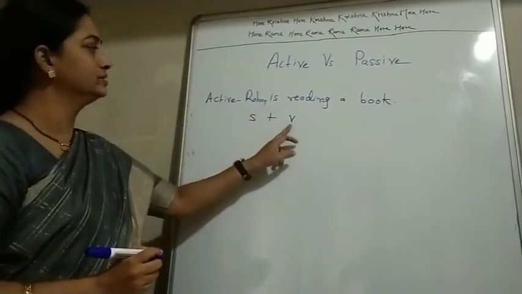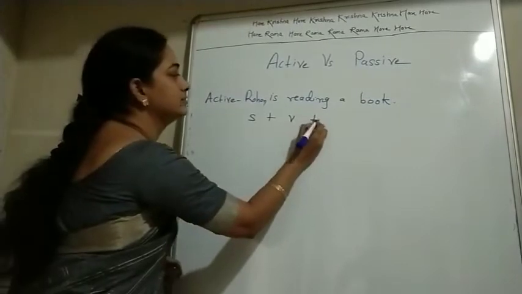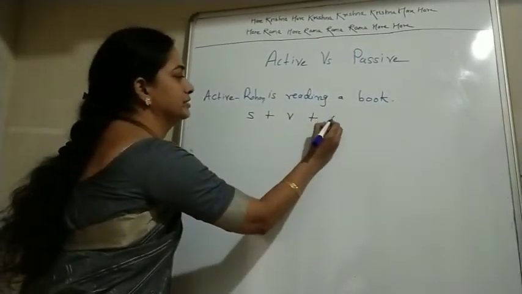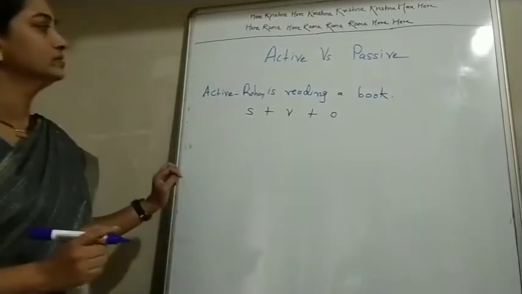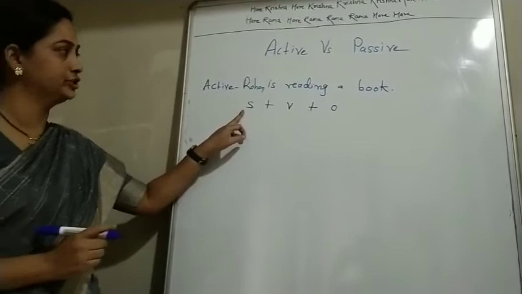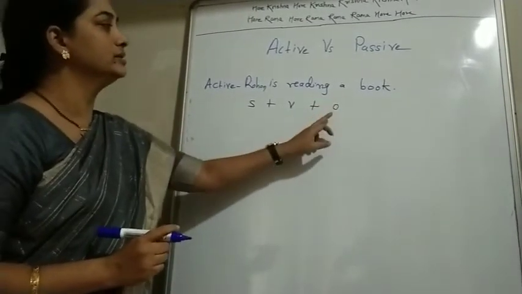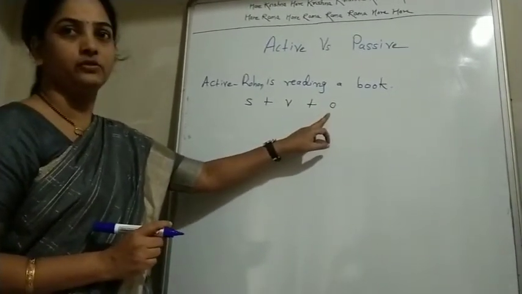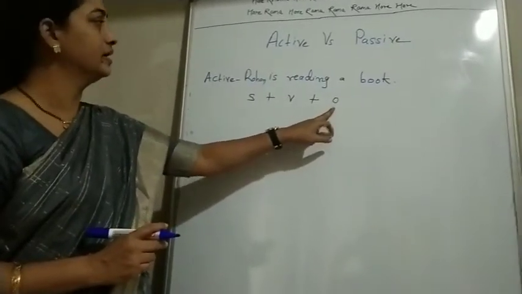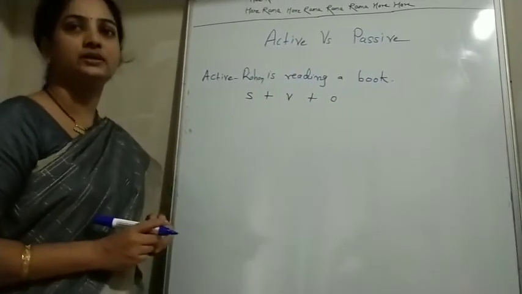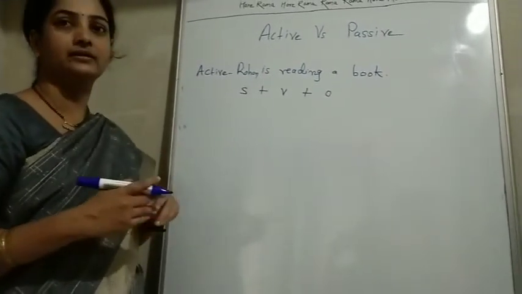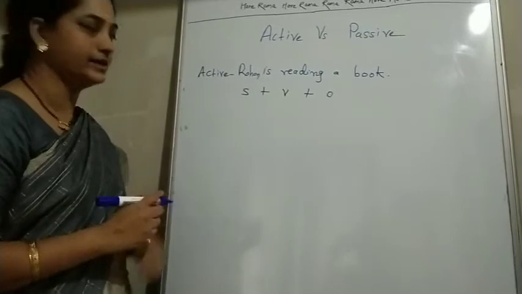So it is verb plus a book is here, which is an object. So Rohan is the doer here, he is doing the action, and a book is the object here, on what or whom the action is done upon. And here reading shows what activity is going on, that is reading, dancing, writing, etc.